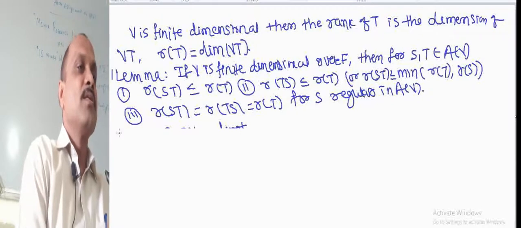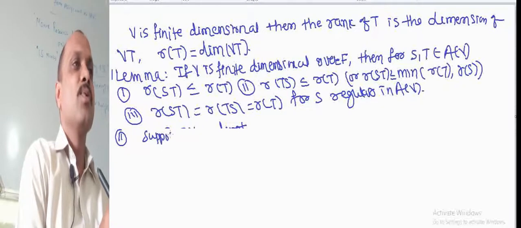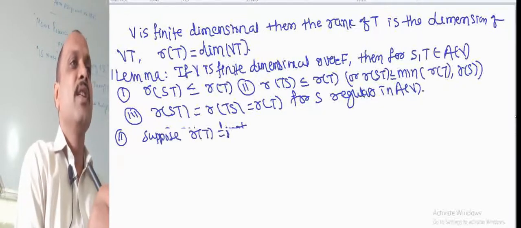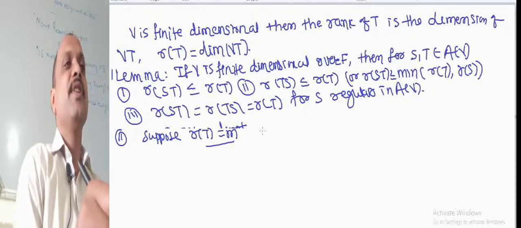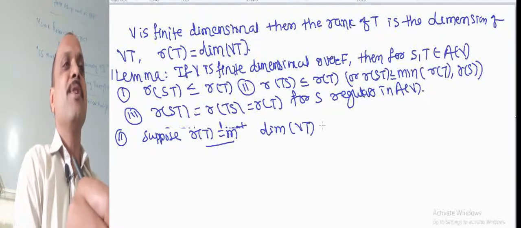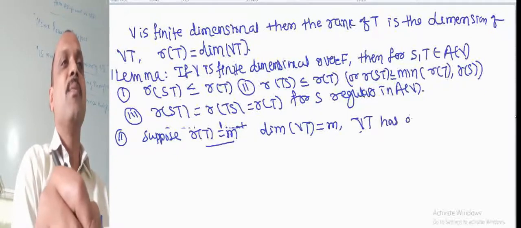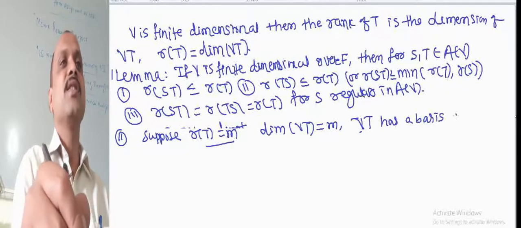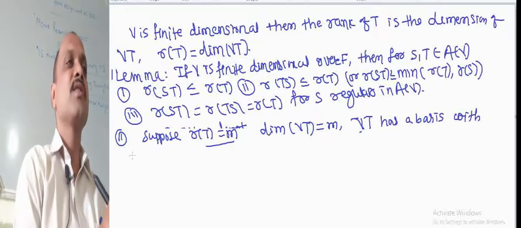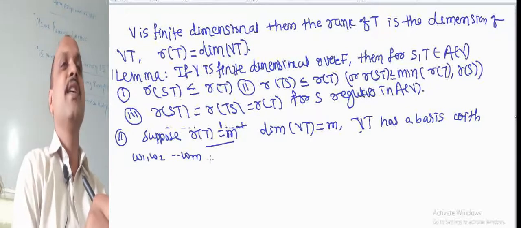Now, number 2. Suppose rank of T equals m. Then by definition, dimension of T of V equals m, that is, this set T of V has a basis with m elements, W1, W2, up to Wm, and these elements are linearly independent.